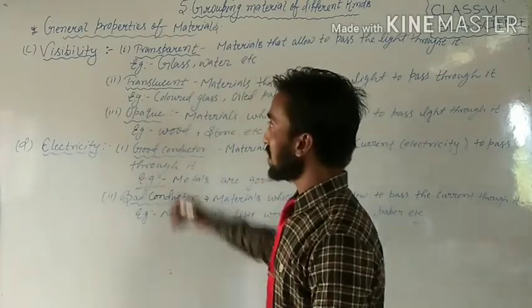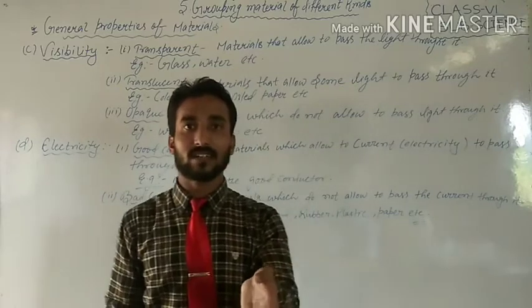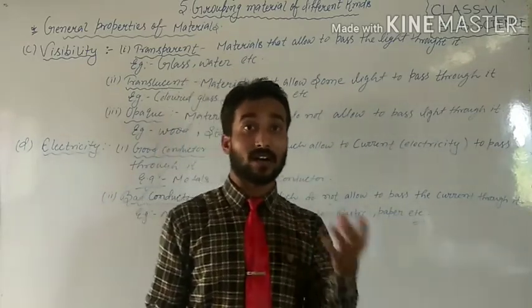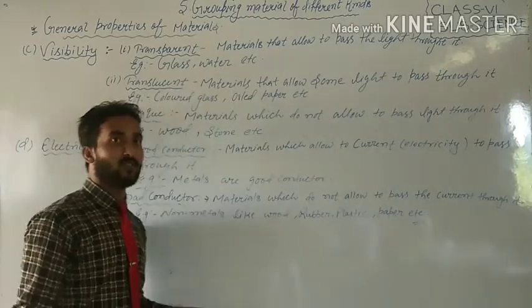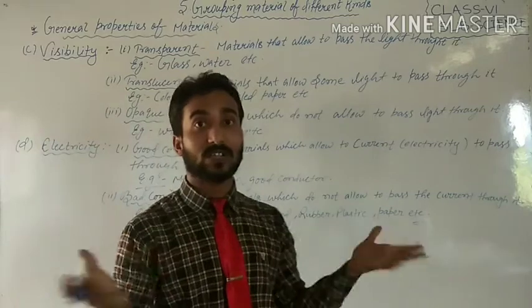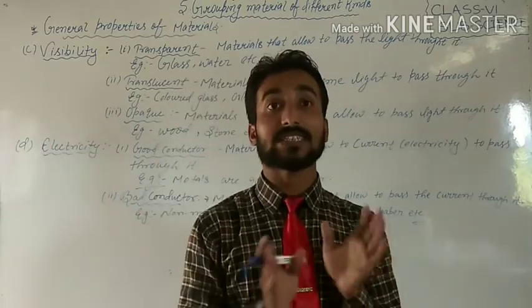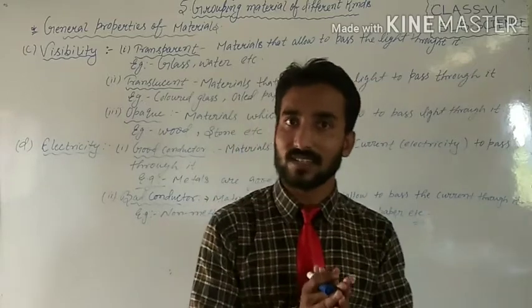Students, if I talk about visibility, I hope you might have heard of it, or maybe not. But students, let me tell you about visibility. Visibility means being able to see, which is visible. Students, can you see everything in the surroundings?